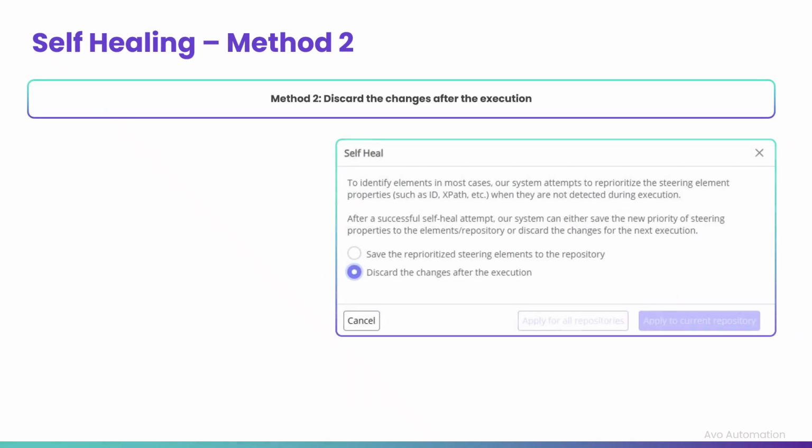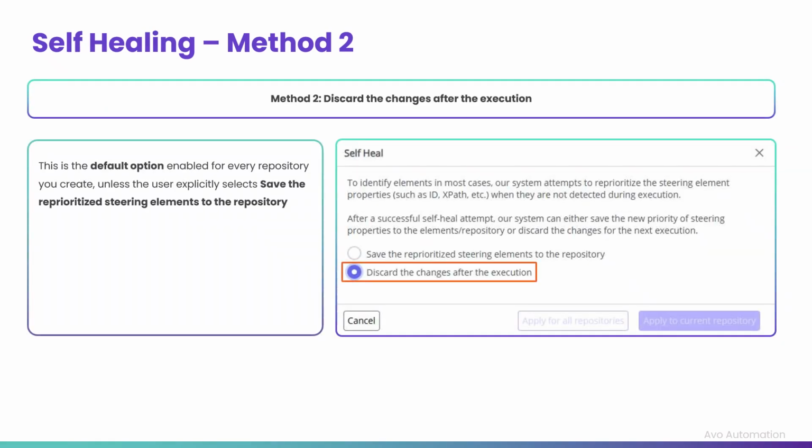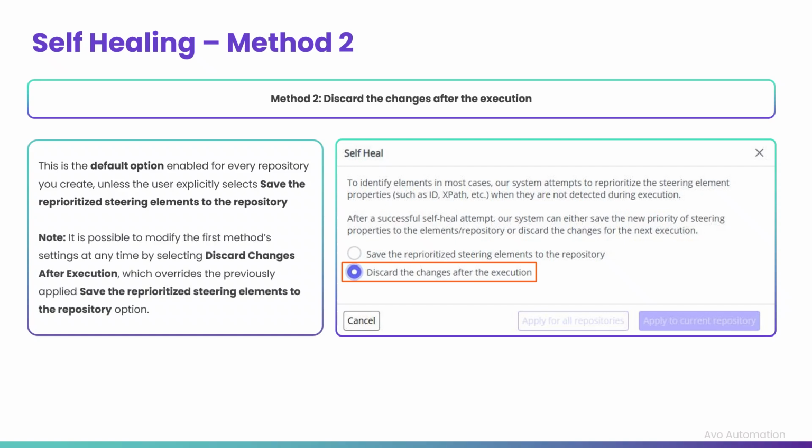The second method of self-healing is the default option enabled for every repository created unless the user explicitly selects Save the reprioritized steering elements to the repository. The second method, Discard changes after execution, overrides the previously applied Save the reprioritized steering elements to the repository option if chosen previously. Users can modify the first method's settings at any time using method 2.